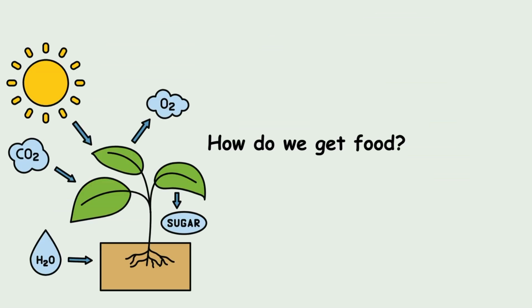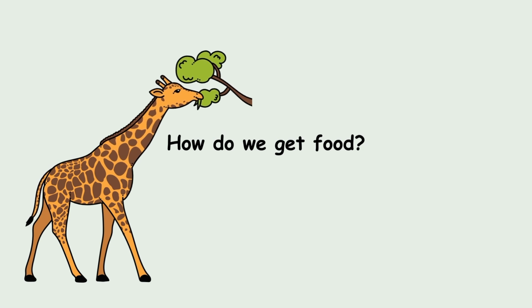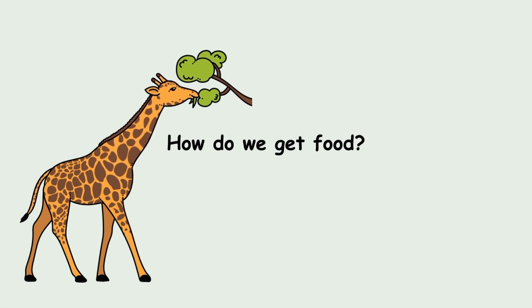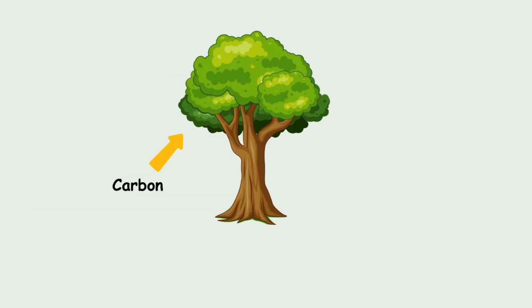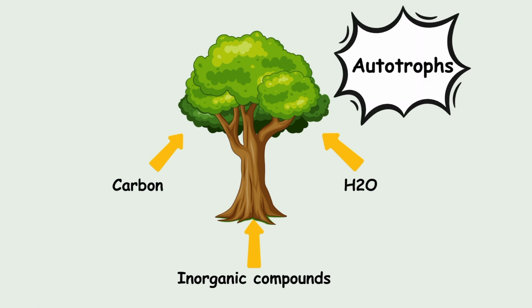Now a very important question arises: how do organisms obtain their food? To obtain nutrition, some organisms simply prepare their own food from simple raw materials, like carbon from carbon dioxide in the atmosphere, water and simple inorganic compounds from the soil. These types of organisms are called autotrophs, and the mode of nutrition is called autotrophic nutrition.